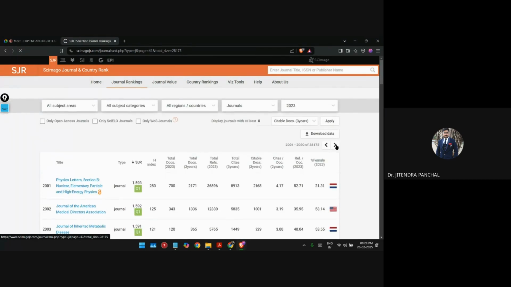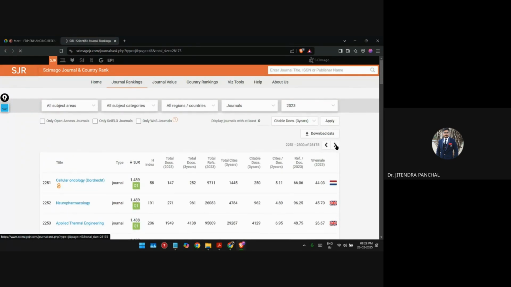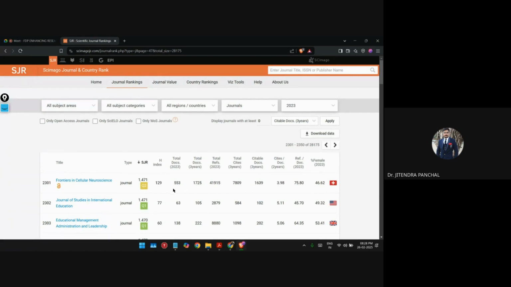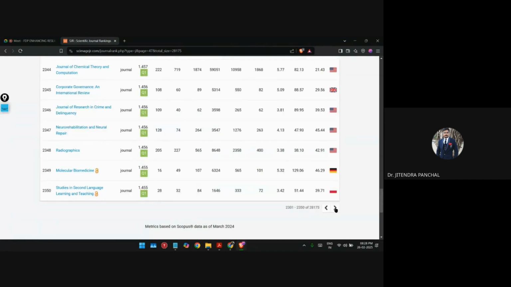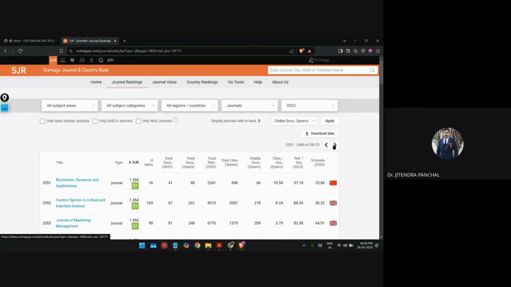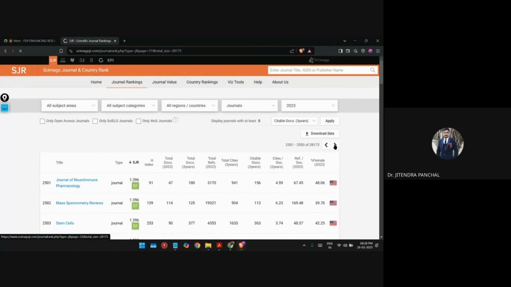See, now here you can see Frontiers in Cellular Neuroscience. Now the color has changed from Q1. Q1 is in green color, now Q2 is in yellow color. Now, when you go beyond this, you are able to see this changing.